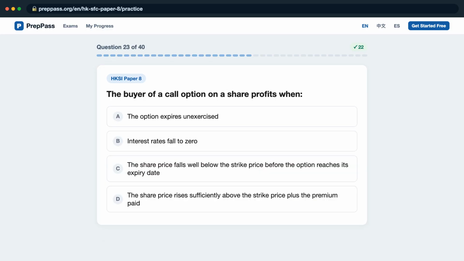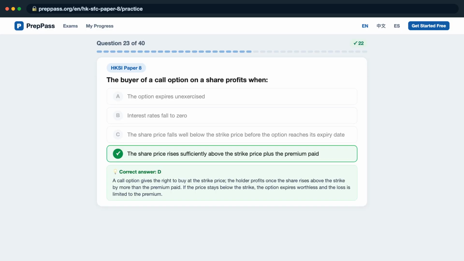Question 23. The buyer of a call option on a share profits when: A, the option expires unexercised? B, interest rates fall to 0? C, the share price falls well below the strike price before the option reaches its expiry date? D, the share price rises sufficiently above the strike price plus the premium paid? The correct answer is D.